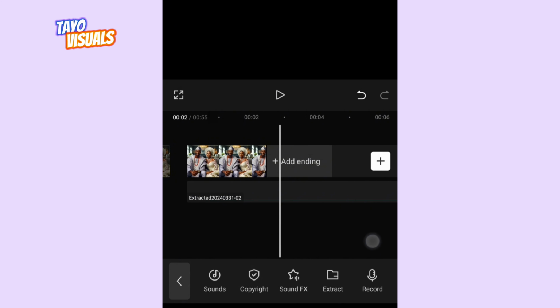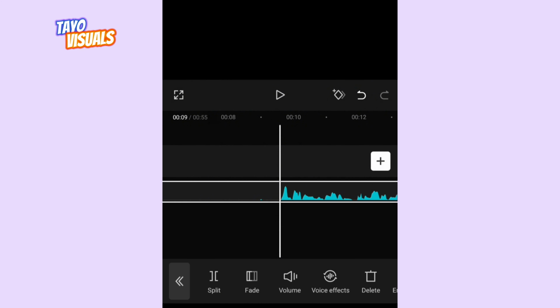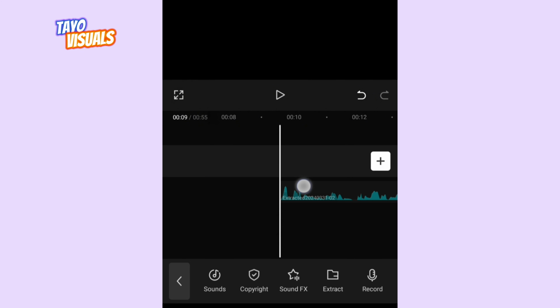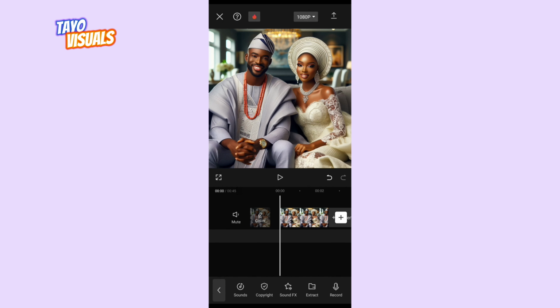So these are all blank. Okay, so I want to cut that. This is actually where I started speaking. Click on the audio, click on split, and I'm going to delete this empty part. Then I'm going to long press on my audio and drag it to the beginning. So you keep going and keep editing your audio. Now we're going to be inputting our images.